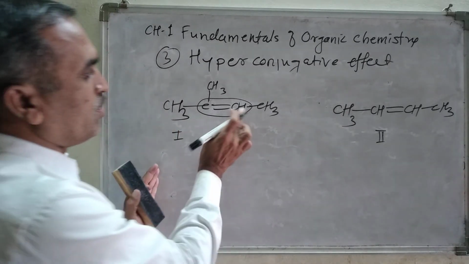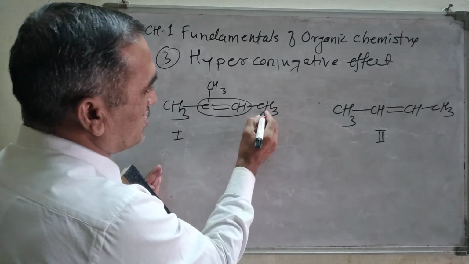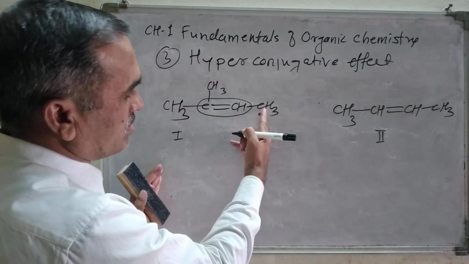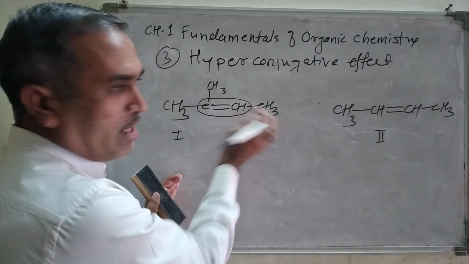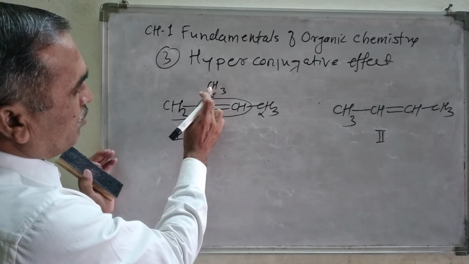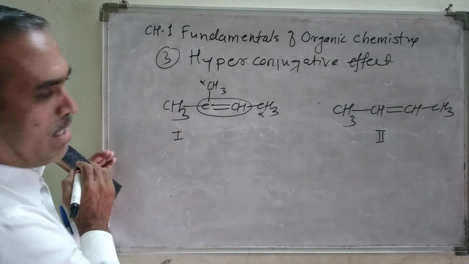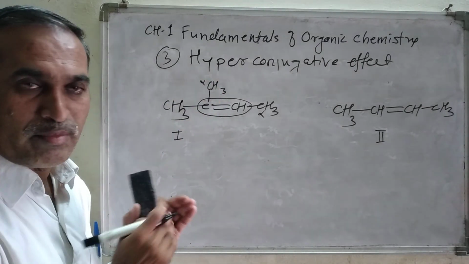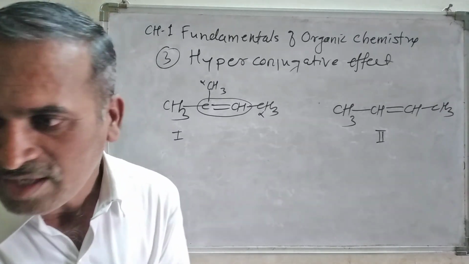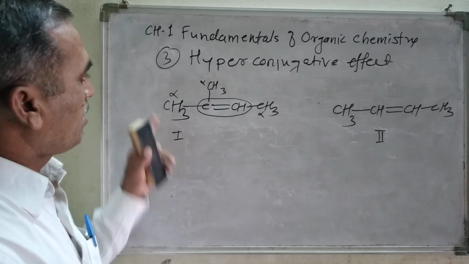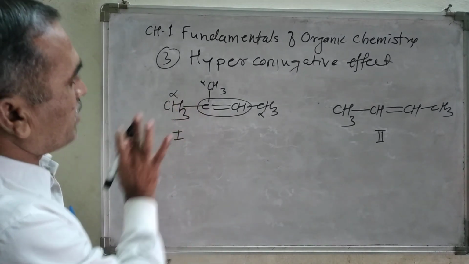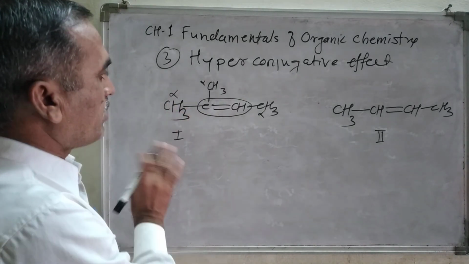Look, the adjacent carbon atom carries 3 hydrogen atoms here. Here, how many? This is also an alpha carbon atom, and this alpha carbon atom also carries 3 hydrogen atoms.